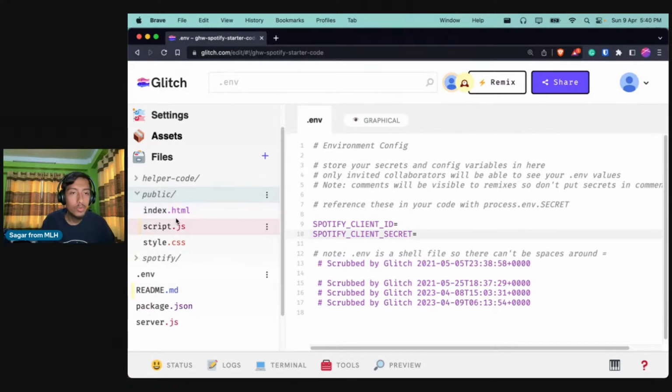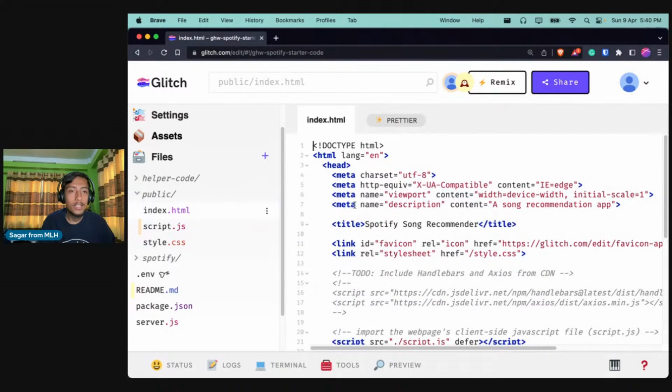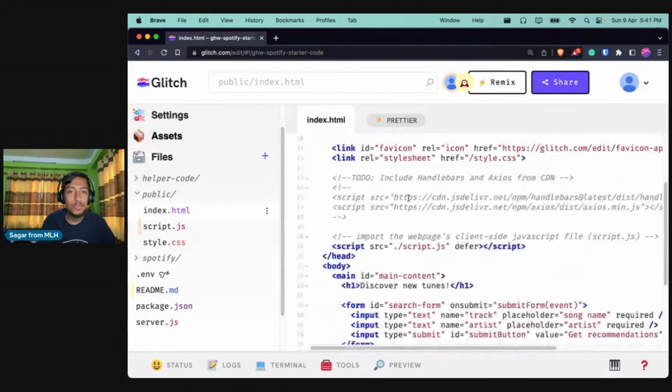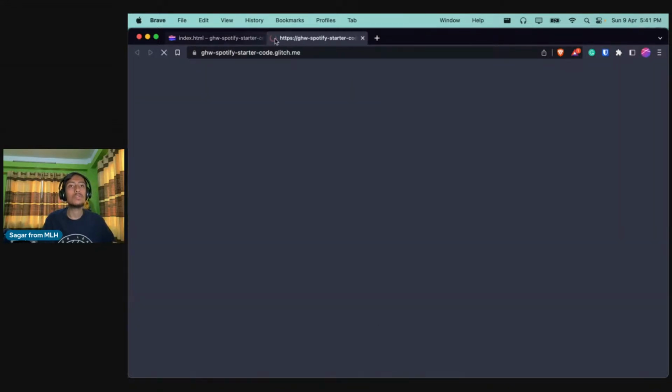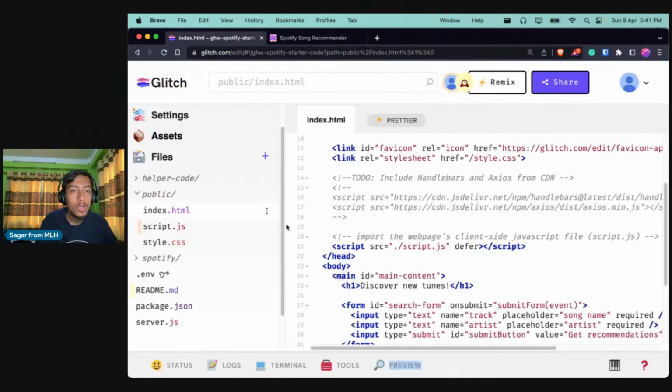So let us first go to index.html and see if there are any to-dos over here. Let me also open the preview tab. Okay, cool. So this is the preview of our app right now. And here is one to-do, right? So if you go to the index.html in the public folder,